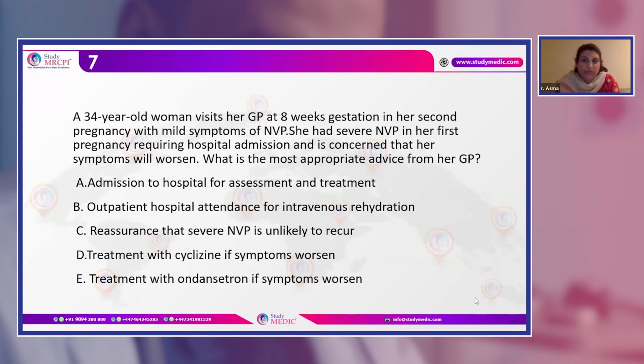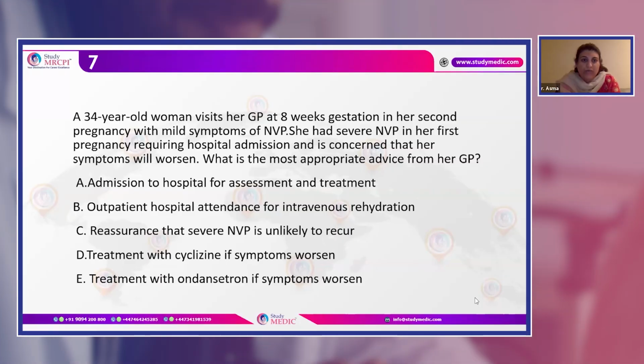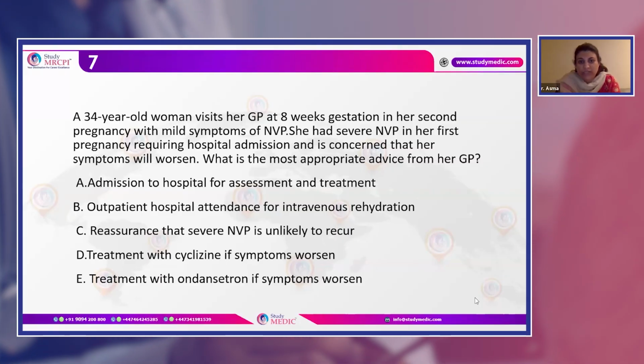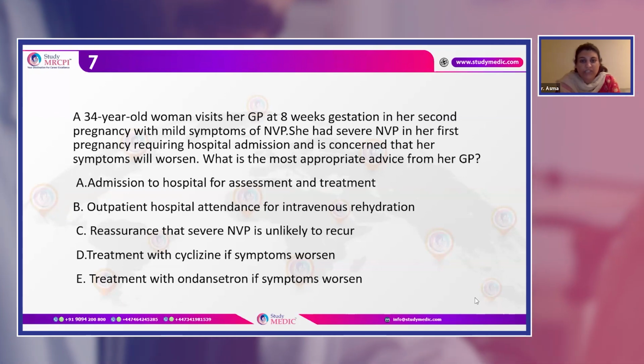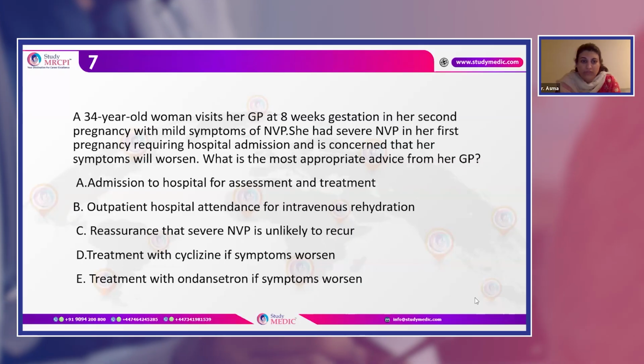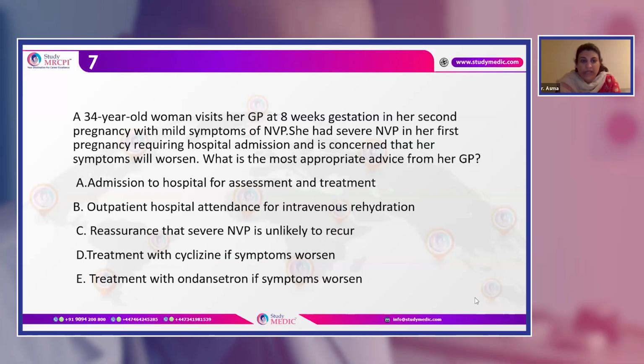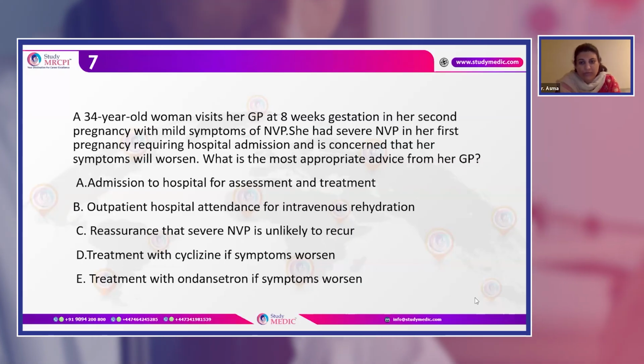You admit the patient for assessment and treatment. You give outpatient hospital attendance for IV rehydration. You reassure that severe NVP is unlikely to recur, or you give treatment with cyclizine if symptoms worsen, or you give treatment with ondansetron if symptoms worsen.